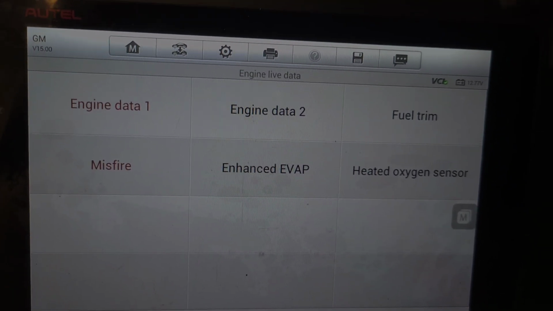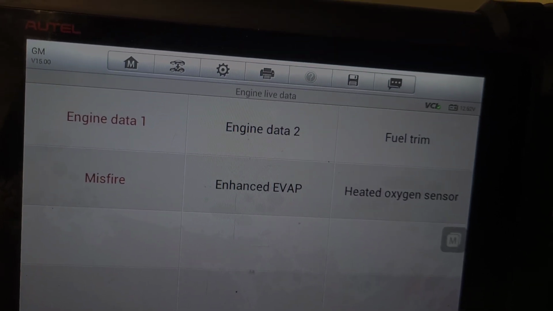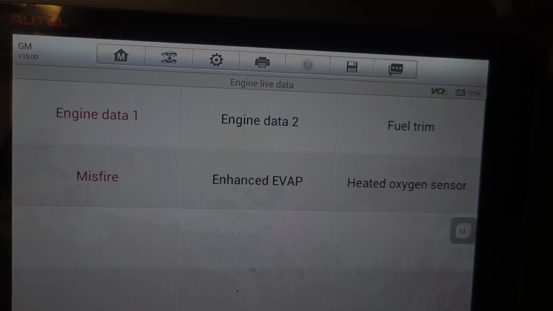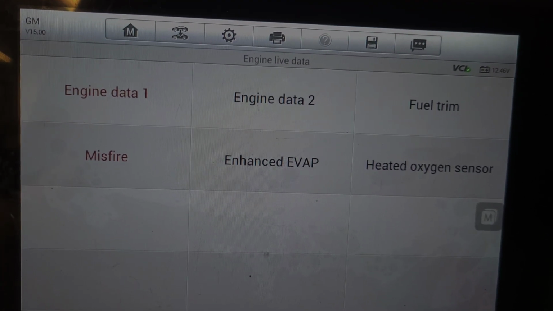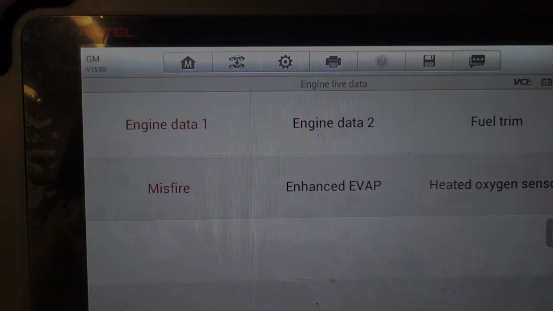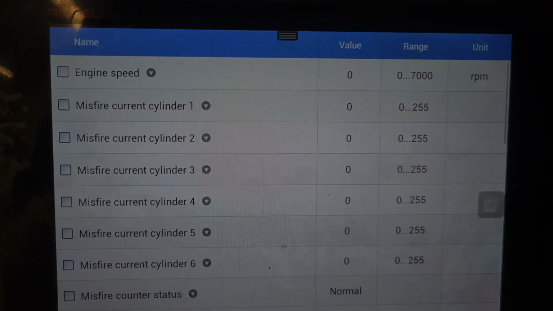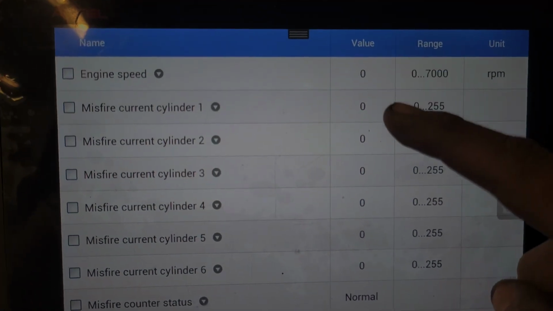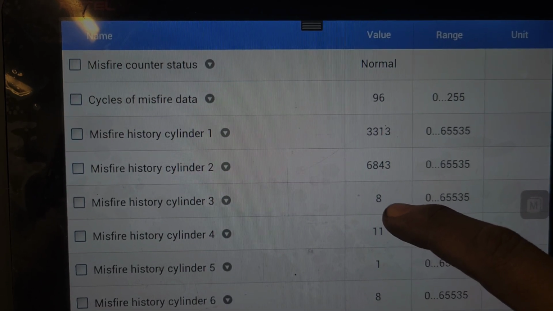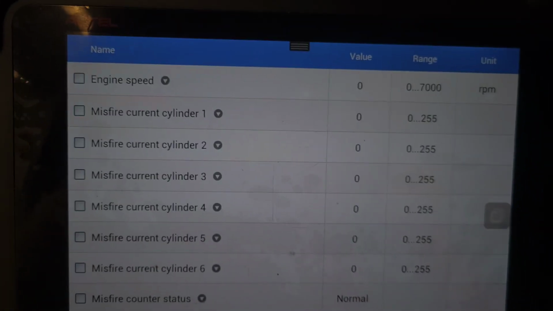Okay, so we have replaced the distributor cap and rotor. We found out that the cap had an internal leak, and it was causing a leak between two cylinders, creating the misfire. So we're going to verify right now. You can see I haven't erased the trouble codes yet, because I want you to see how the misfire data is going to help you afterwards. Now we have all the cylinders here. This is the history, with cylinders number 1 and 2 misfiring the most. Now I'm going to start the vehicle.